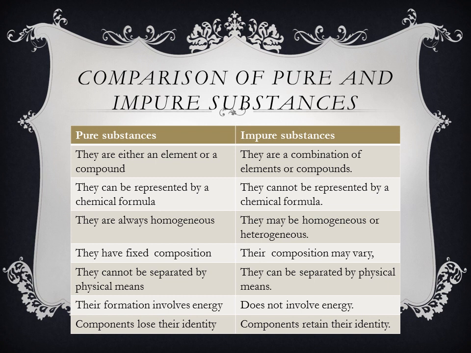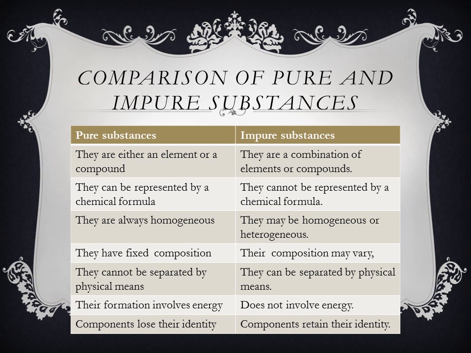Third one, pure substances are always homogeneous. Homogeneous means having the same composition. An impure substance may be homogeneous or heterogeneous. Then the next one is, pure substances have fixed composition.